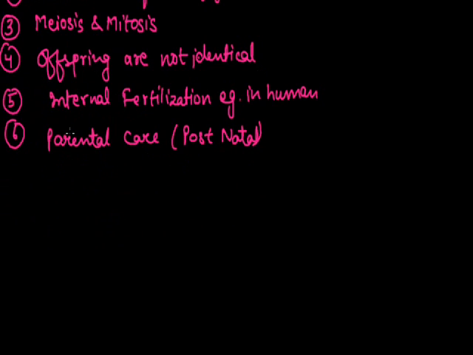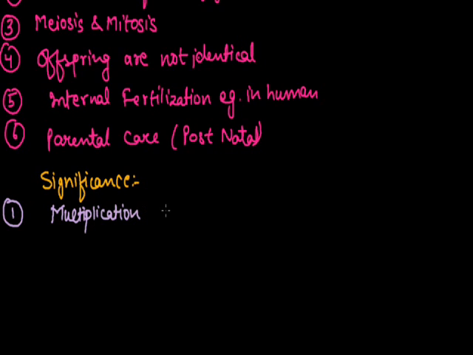Now what is the significance, or we can say the importance, of sexual reproduction? First, it results in the multiplication and perpetuation of species, meaning to maintain and multiply the number of their species, it is a must. So it results in multiplication and perpetuation of species.